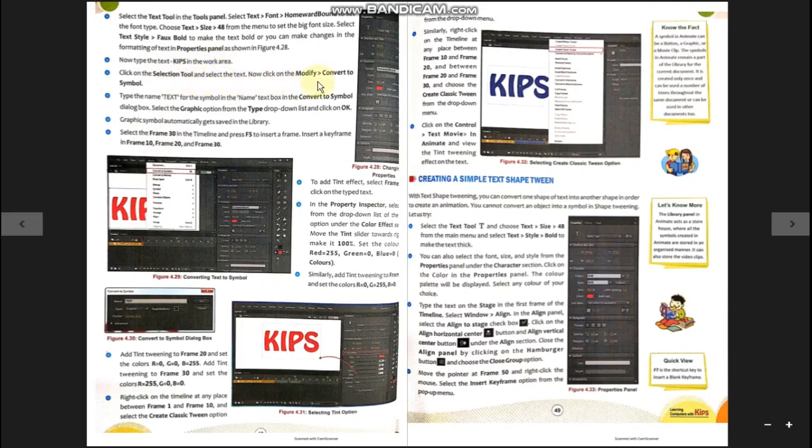Then with the help of selection tools, he converted the object Kips into a symbol. A symbol is an object which is stored in the library and which can be called again and again many times into the work area. Once you convert it into a symbol, whenever you require the same object, you can go to the library and double click on the symbol. You will see the symbol is inserted into your work area. So the user first created text and then converted it into a symbol by selecting the convert to symbol command,